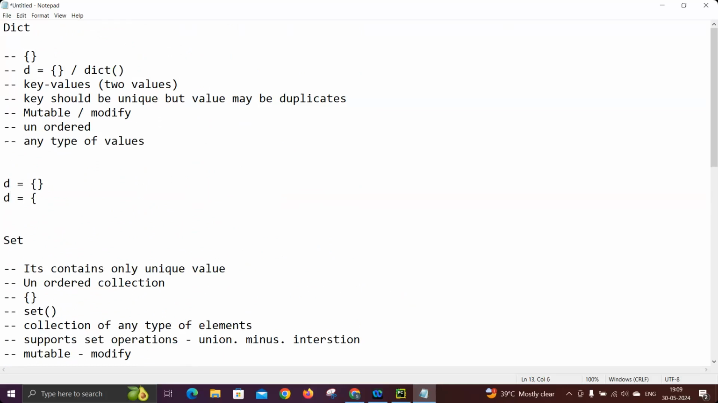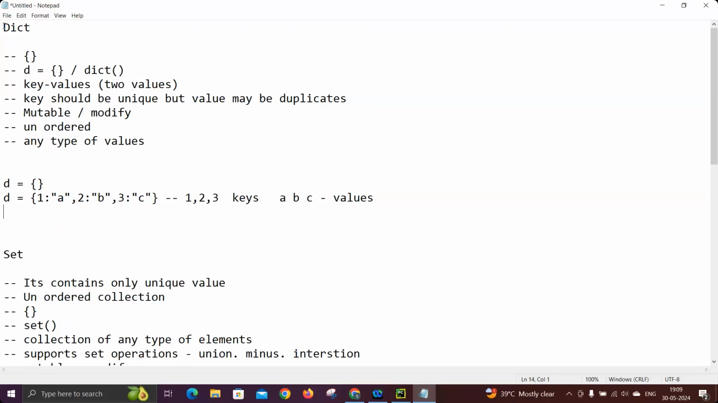Let's take first one key: 1, colon, let's take A, comma. 2, colon, B, comma. 3, colon, C. Okay. So likewise you can write it, and here 1, 2, 3 are called keys, and A, B, C are called values. So remember, the second column is called values, and the ones before the colon we call keys.